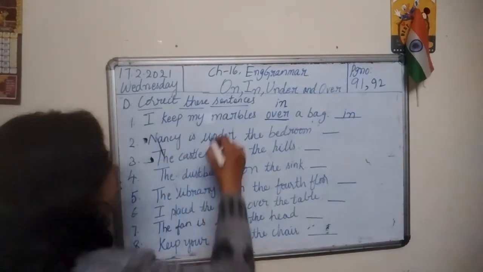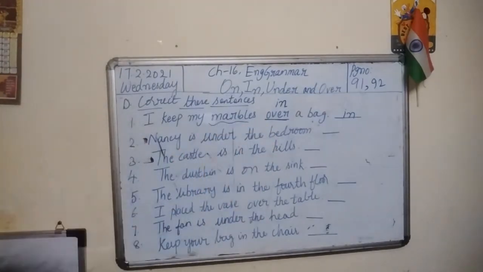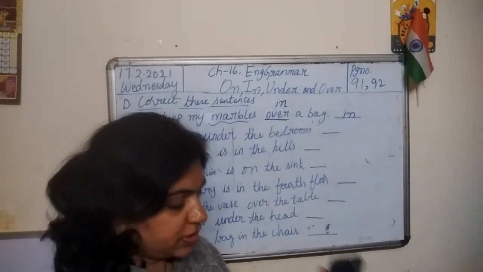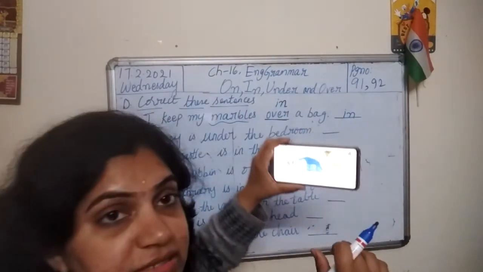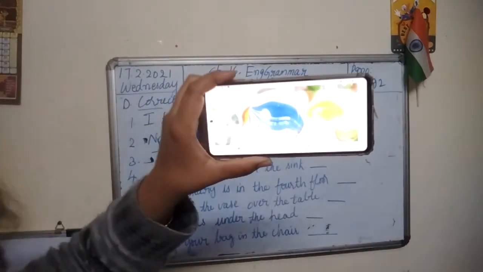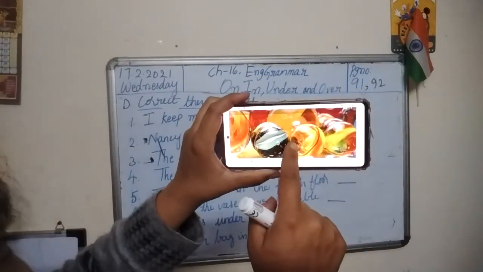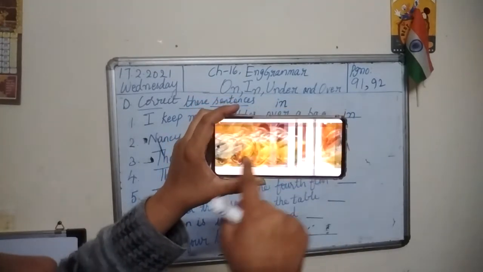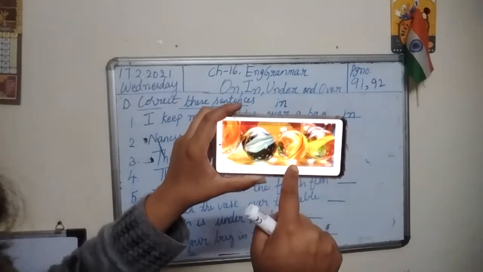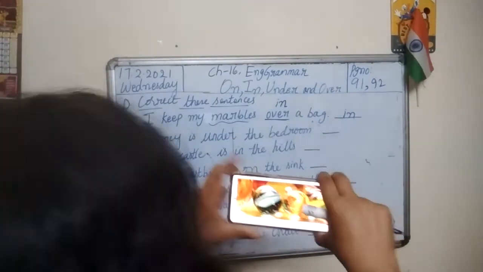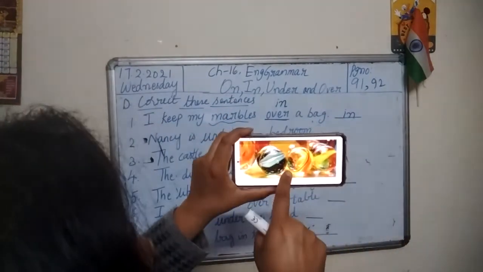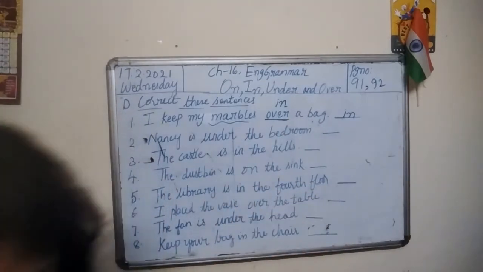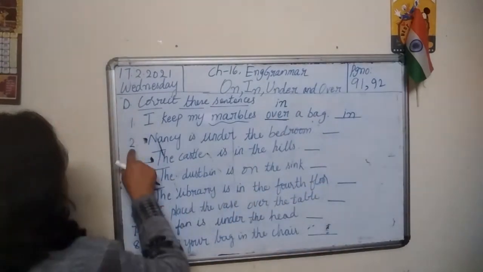So what are marbles, children? I'll show you a picture of marbles. See. These are marbles. Are you able to see this? These round ones are called marbles. So, I keep my marbles in a bag. You see? Right sentence.